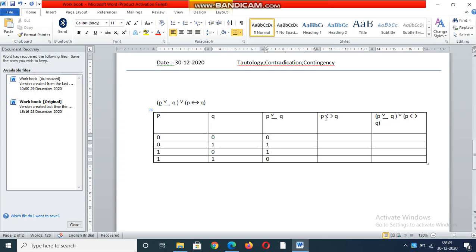P biconditional Q. What is P biconditional Q? P biconditional Q is P implies Q conjunction Q implies P. So finally the output comes as P biconditional Q. You already know that.